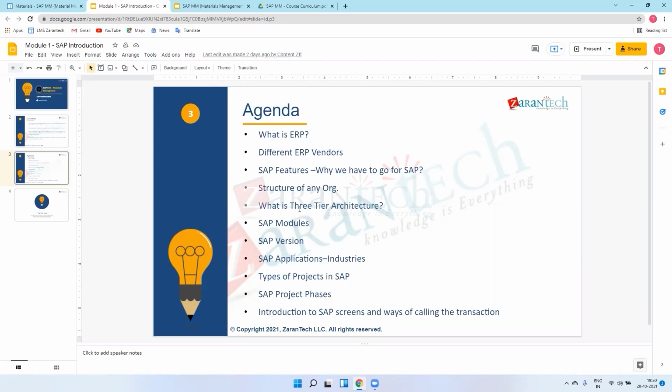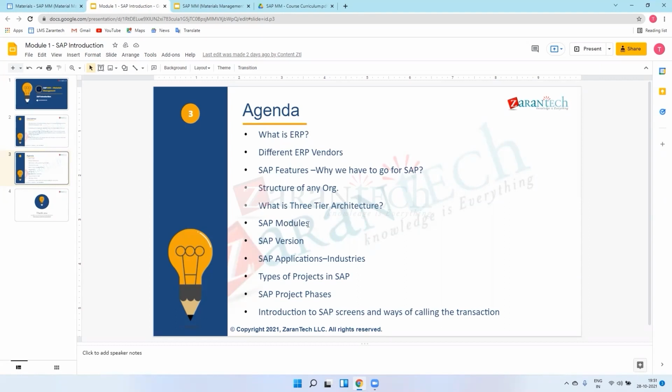This is a three-tier structure. All this technical concept we will see in our technical chapter, which will be explained after this lecture or after the completion of the training.